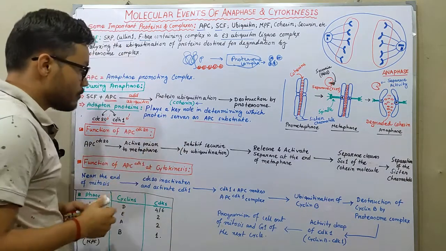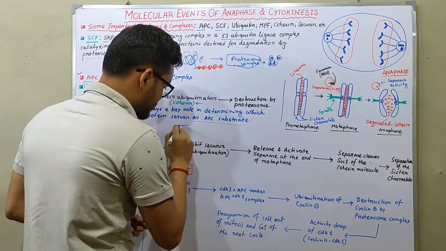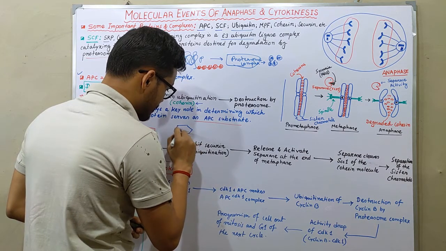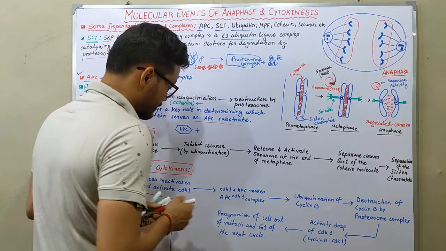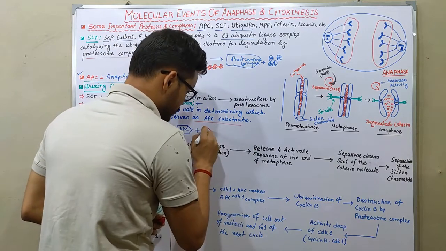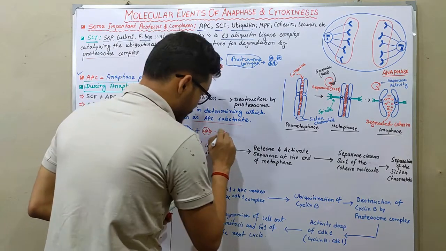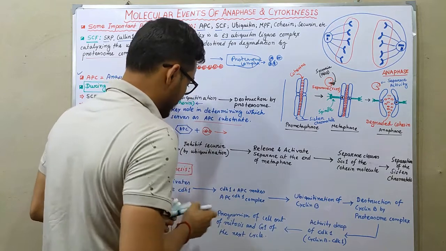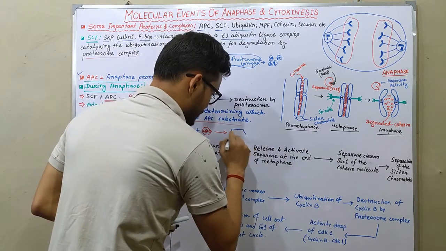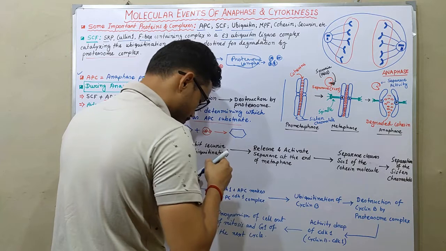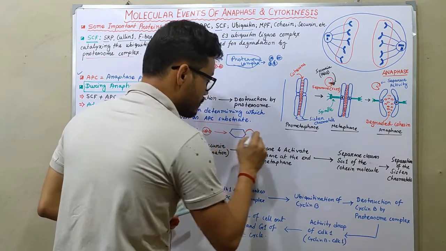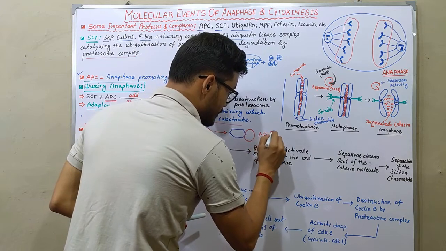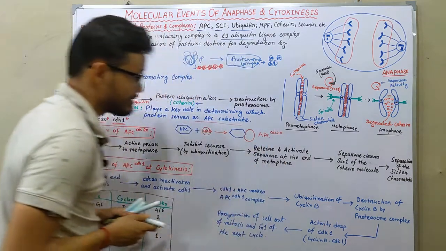First thing is, when APC, so this one is the APC. APC first binds with CDC20. So this one is the CDC20. Then it produces a form just like this. So now the APC-CDC20 complex is made.